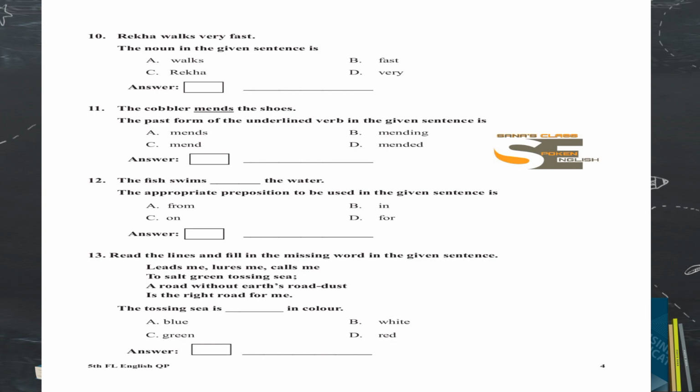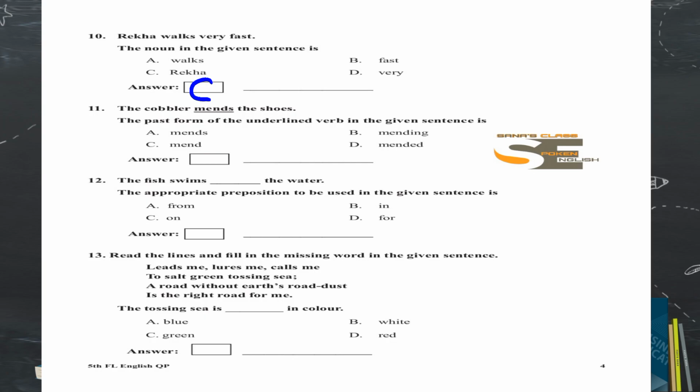Rekha walks very fast. The noun in the given sentence is... Before you do this, you must know the meaning of noun. What is a noun? Noun is nothing but a naming word. It may be the name of a person, an animal, a bird, a place, or anything. So, Rekha walks very fast. In this sentence, what is the noun? Easily you can say Rekha is the name of a person. So, Rekha is a noun. Option C is the right answer. You should write C in the box and then write Rekha in the space provided.